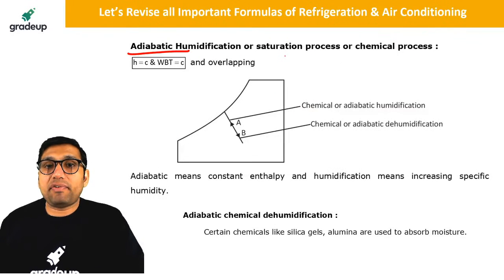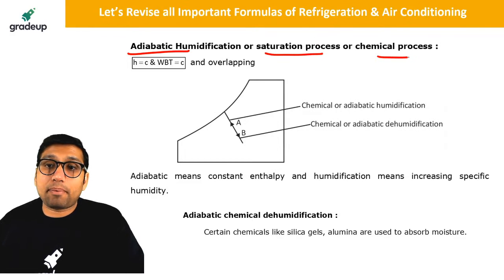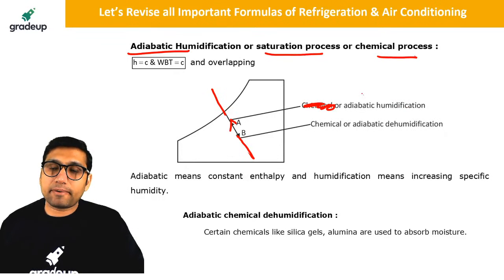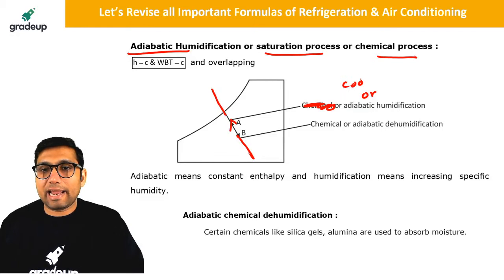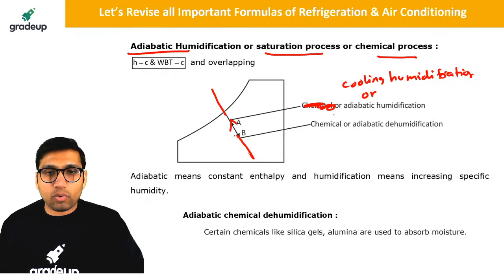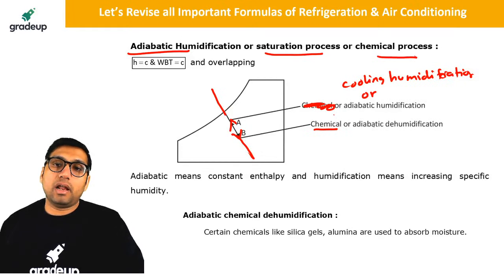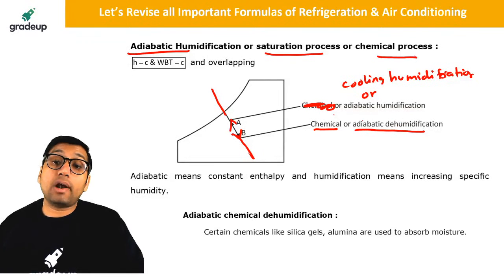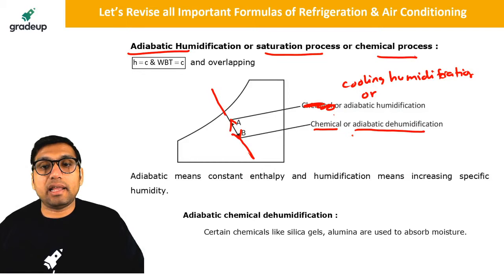Then we have adiabatic humidification or saturation, or chemical dehumidification. Now on this psychrometric chart, this line will be representing the adiabatic humidification, which is also called cooling and humidification. And this line going downward will be representing the chemical dehumidification or adiabatic dehumidification. Okay, it is also called heating and dehumidification.